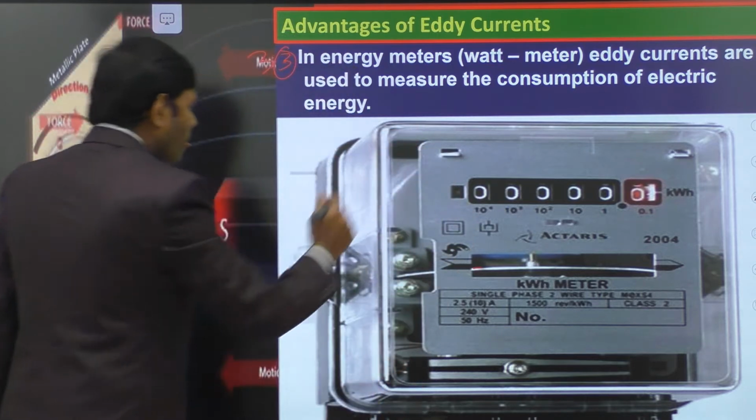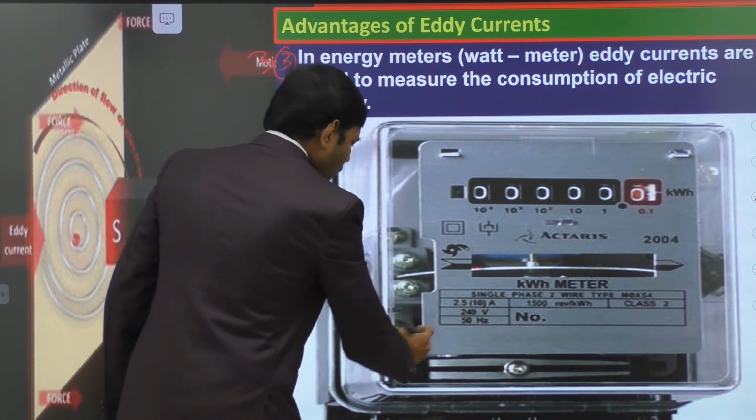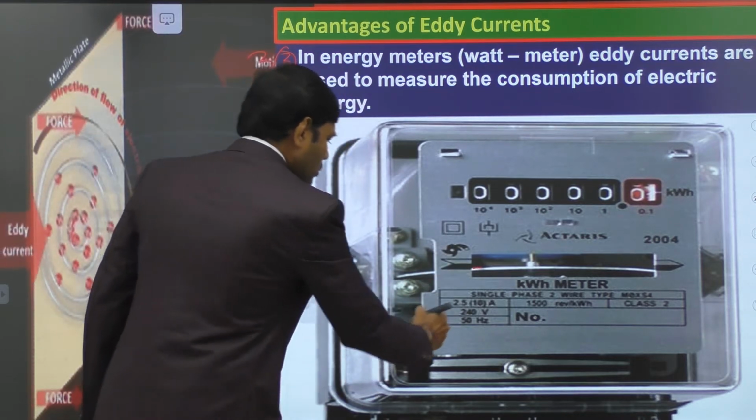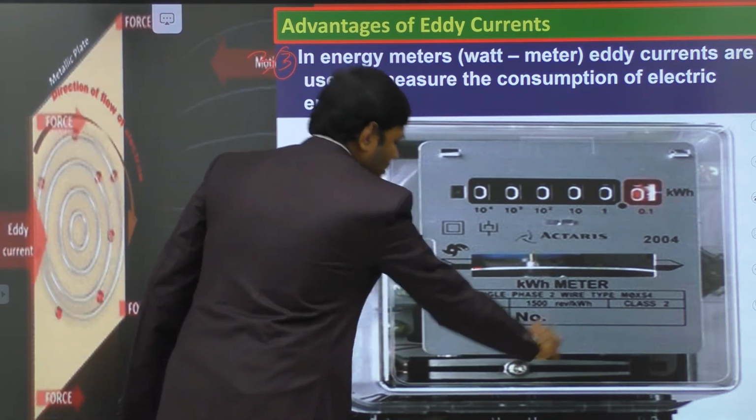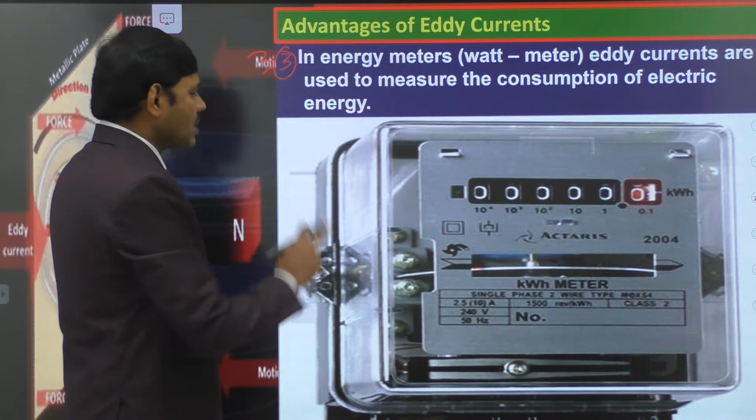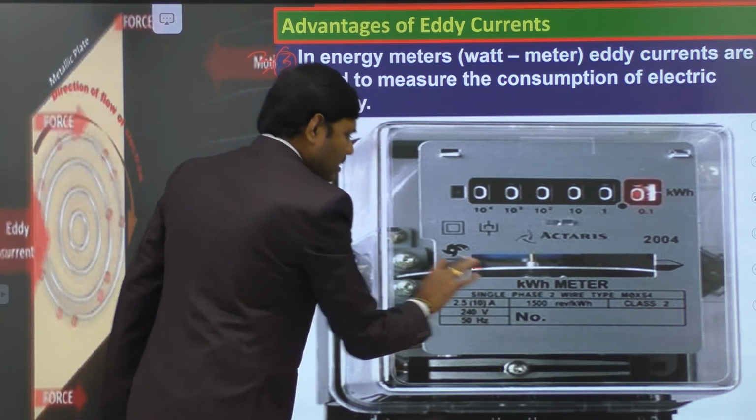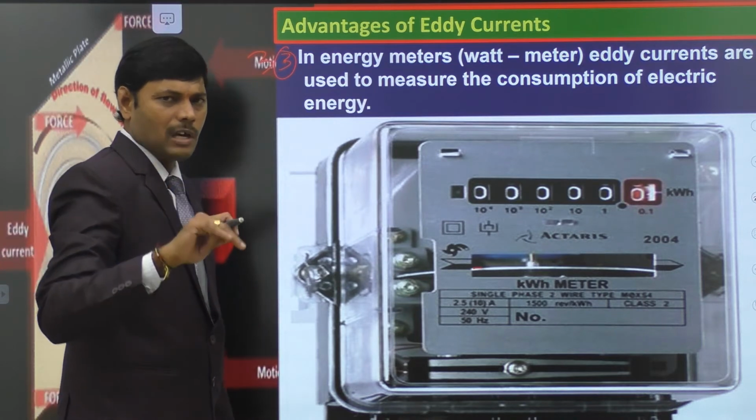Let this be the shiny meter. The current that we use in our houses is allowed to pass through a coil. Inside the meter, behind this, there is a coil similar to a solenoid.